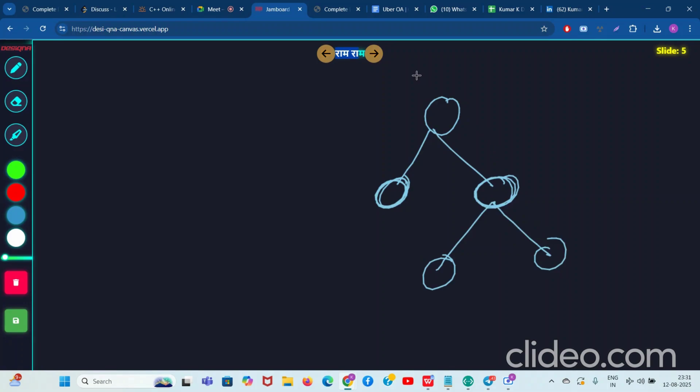Let's say the numbers are the values itself: 1 2 3 4 5. Now I am giving you 1 minute. You use your brain and think what nodes you can select. And the values are like this only. This is 1, this is 2, this is 3, this is 4, this is 5.